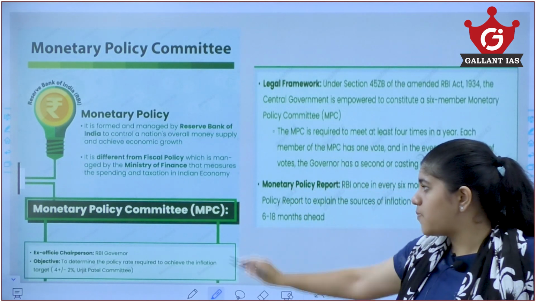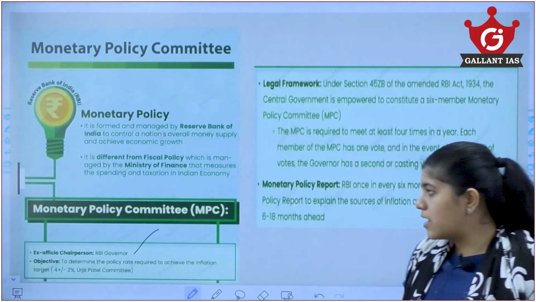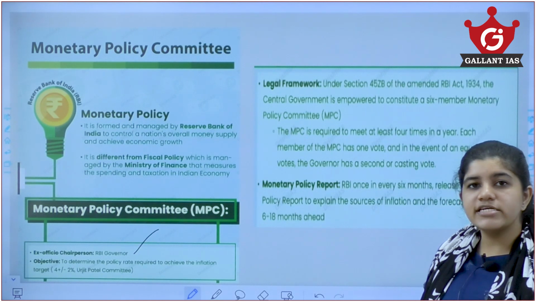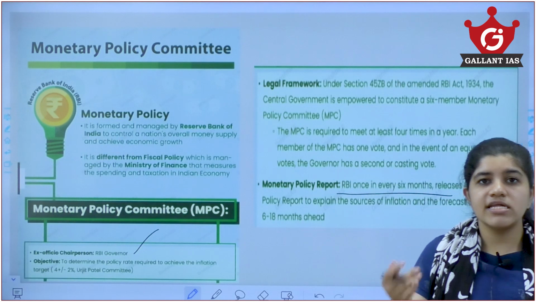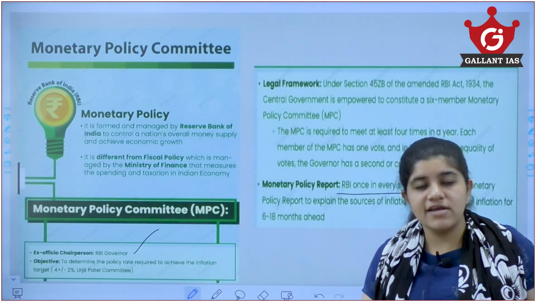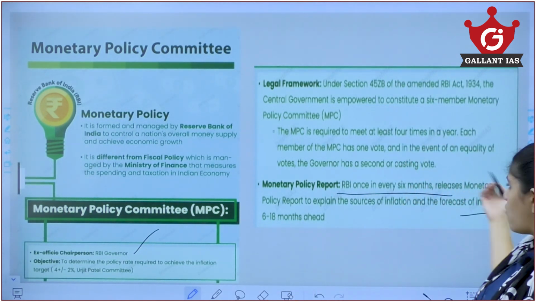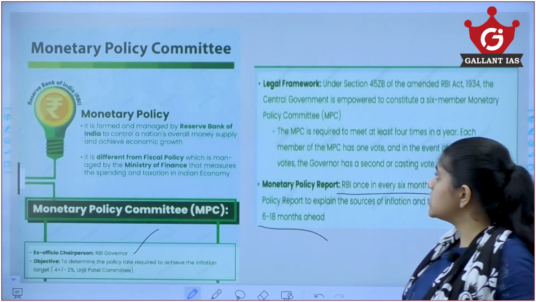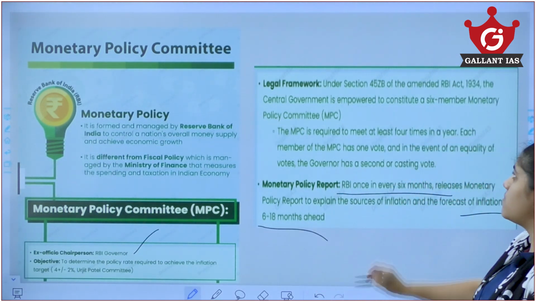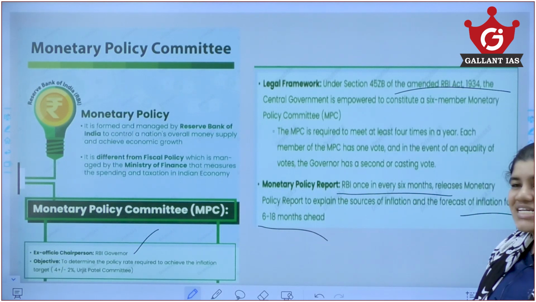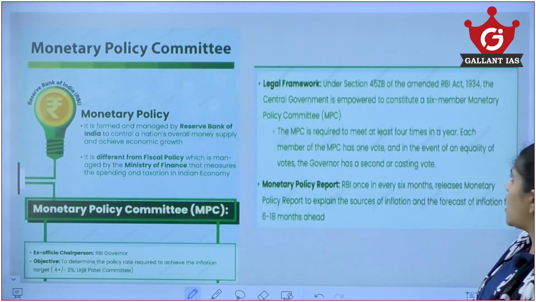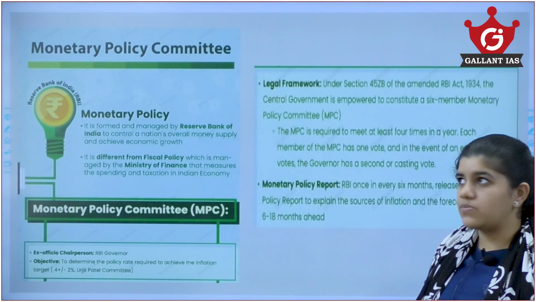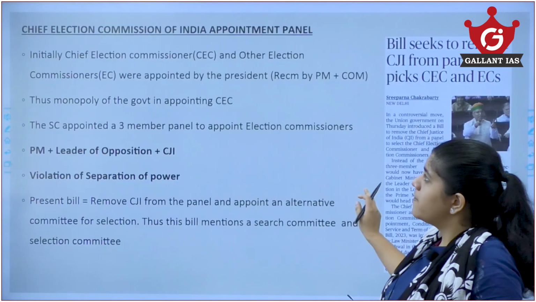Now this Monetary Policy Committee is chaired by the RBI governor and they have to meet at least 4 times in a year. Also they have to submit a report every 6 months stating why there is inflation in the economy and what the forecast inflation will be for 6 to 18 months ahead. This was created by amending the RBI Act of 1935. So these are some of the facts associated with the Monetary Policy Committee, and a question was also asked about this in 2017 in the case of prisons. We will be seeing that question at the end.